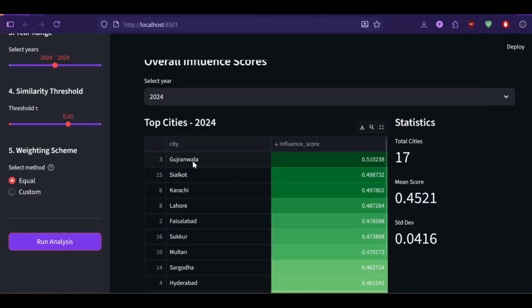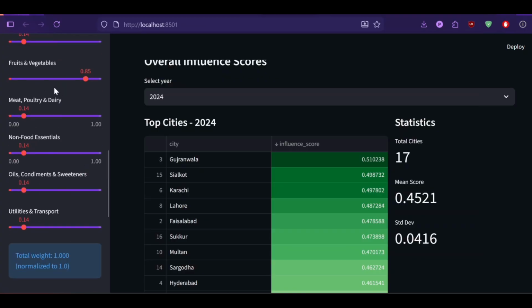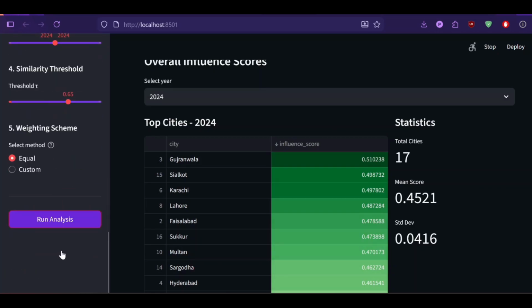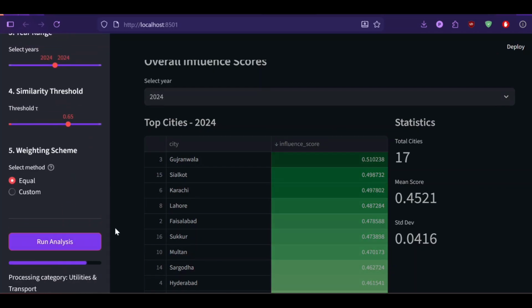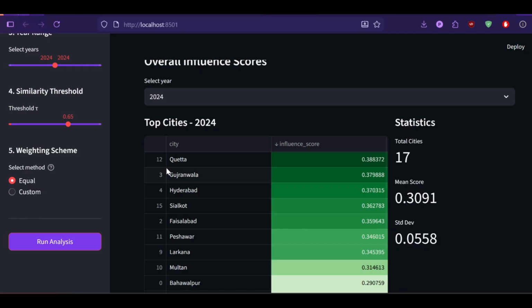This is because maybe it had the most similarity with specific regards to fruits and vegetables, which I increased by a lot. If I decrease it and increase non-food essentials, we can see the rankings change again. Yep, we can see Quetta has the top ranking.